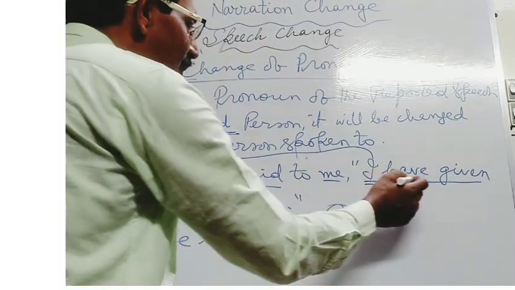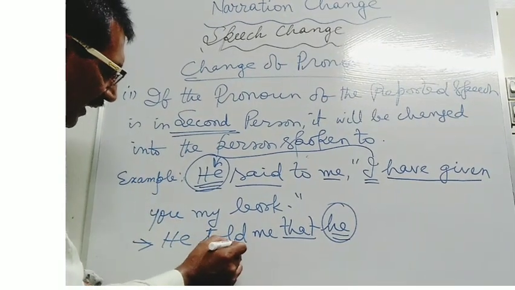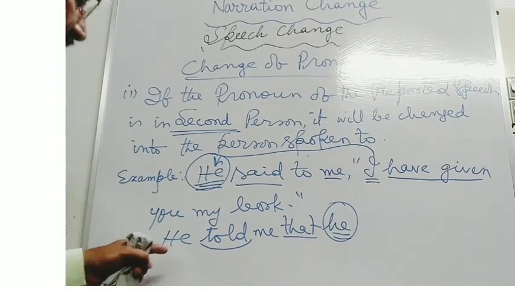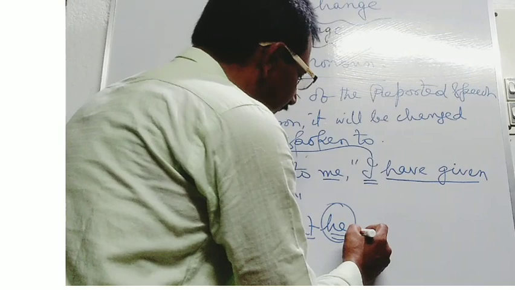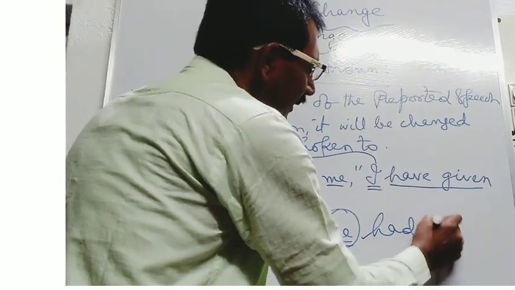And now see, have given. Here at the time of converting the verb, you will have to notice whether the reporting verb is in the past tense, then you will have to convert it into past tense. Here, he had given.